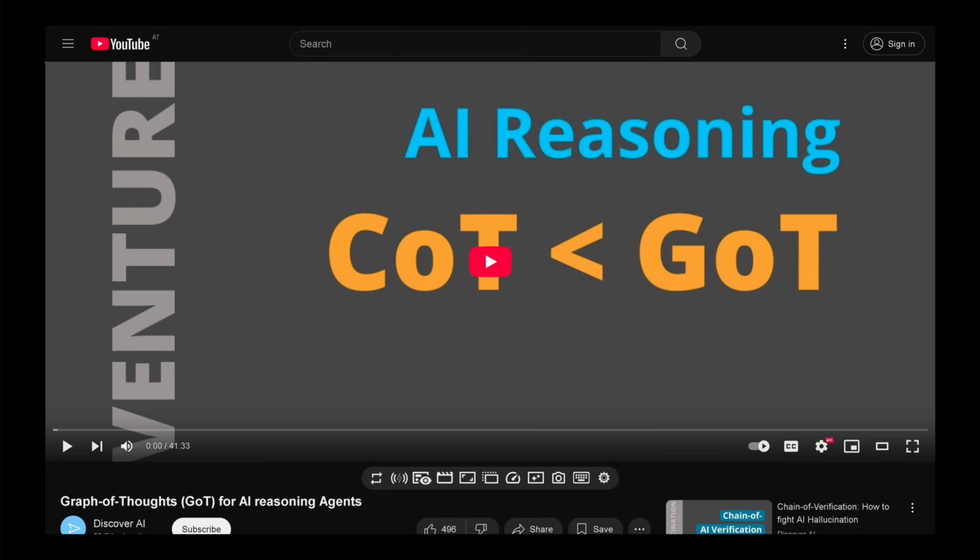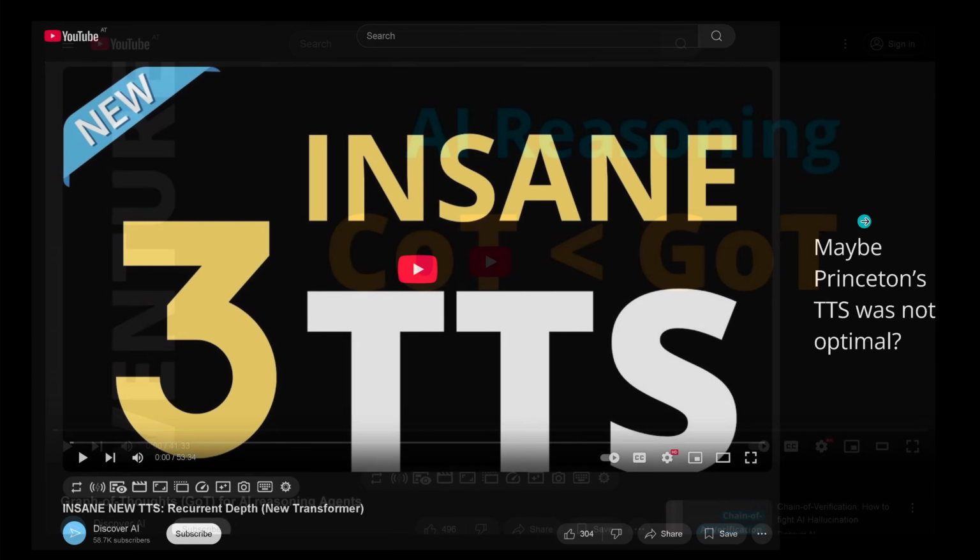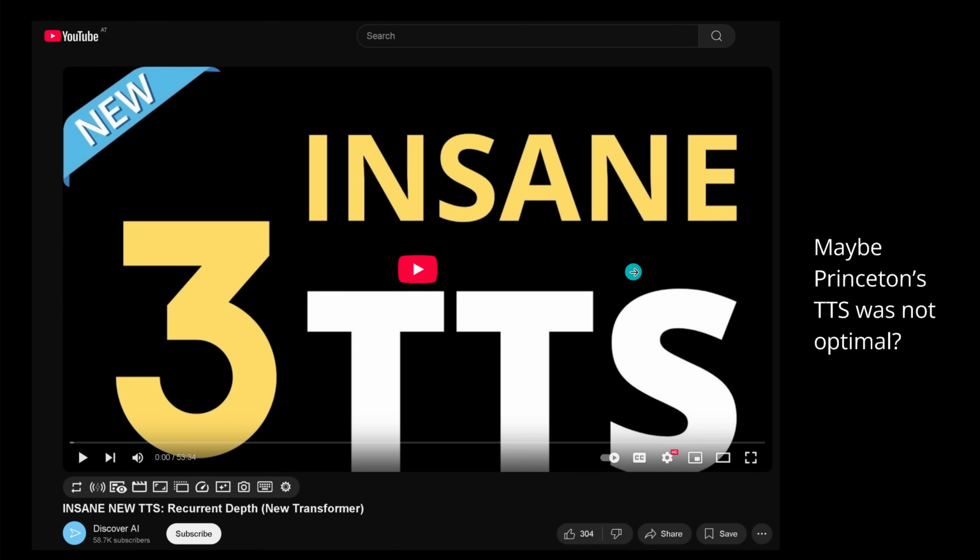Graph of thought was never explored in this complexity. And I think if you just compare it with Monte Carlo tree search and some adaptive Monte Carlo tree search in a higher complexity level, I think the implementation of a graph structure might really be helpful to reach almost 100%.